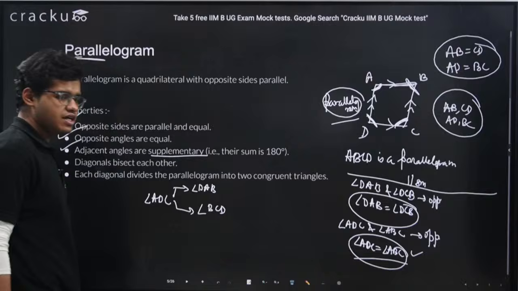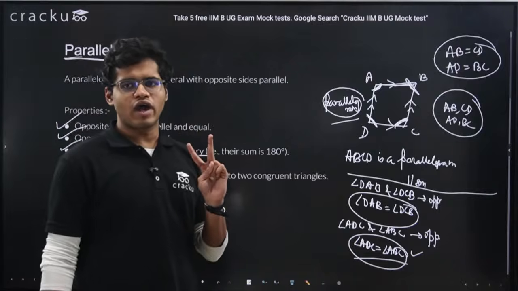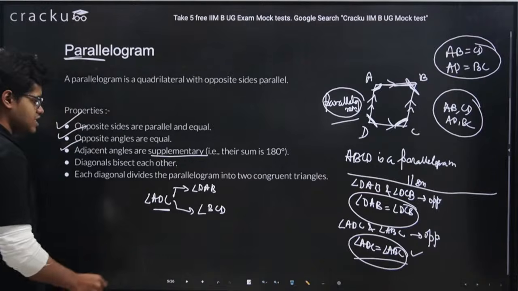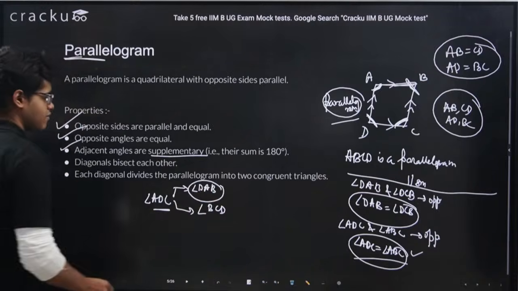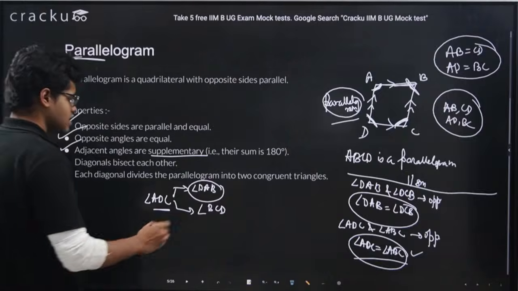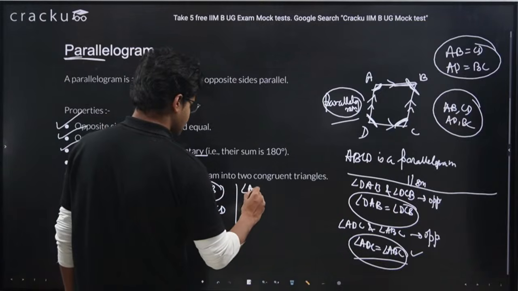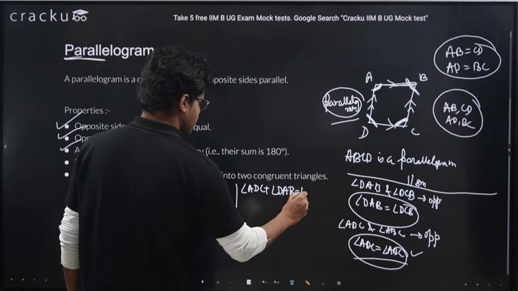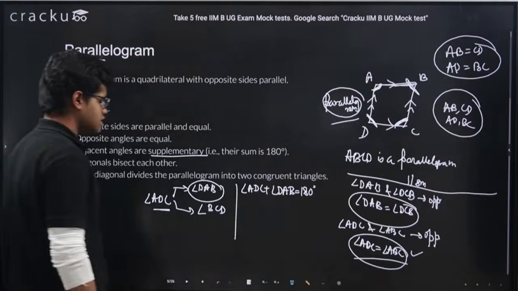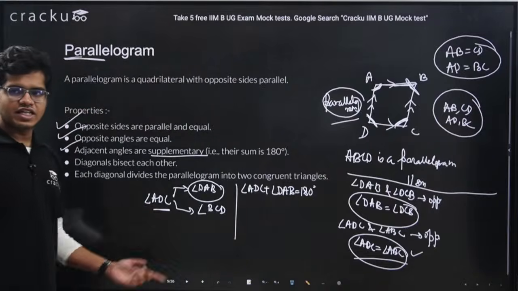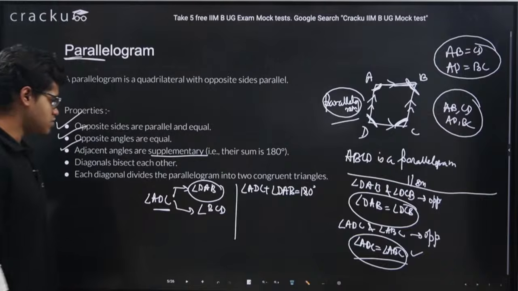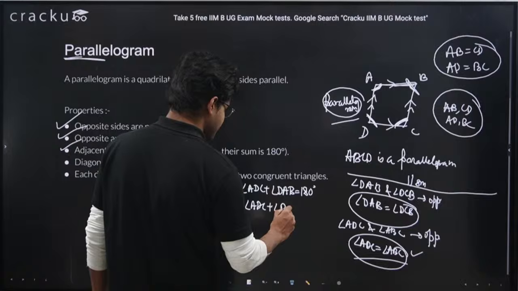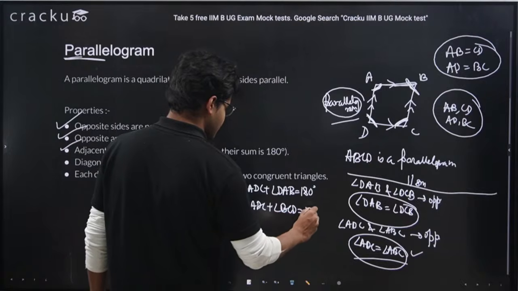So they are supplementary. What is the meaning of supplementary? Supplementary means the sum of two angles will be equal to 180 degrees. Now angle ADC has DAB as an adjacent angle, and this is supplementary, means angle ADC plus angle DAB equals 180 degrees. Similar thing I can tell for angle ADC and angle BCD: they are supplementary, which means angle ADC plus angle BCD equals 180 degrees, right?